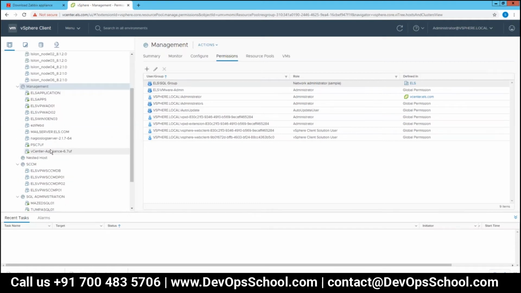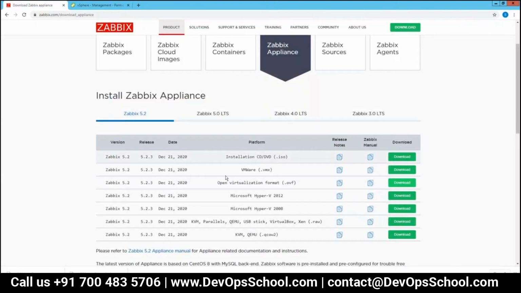So I already downloaded the JavaX OBF and also the JavaX ISO. I tried with the OBF from their website, but it failed. Whenever I tried with this, it says the format, I think the platform is not supported. Maybe this OBF format is for vSphere 6.0 or something, and my environment is 6.7. Maybe that's why it's not working.